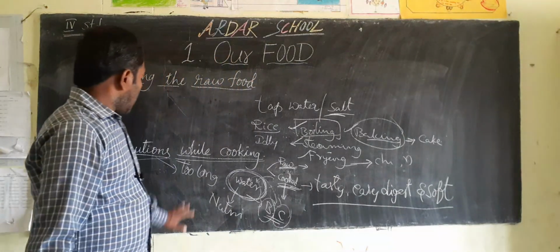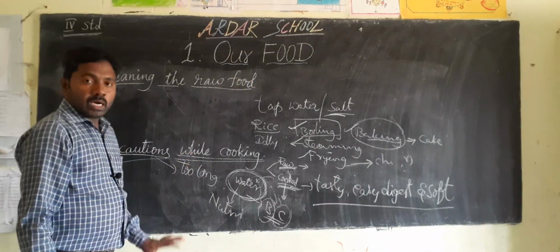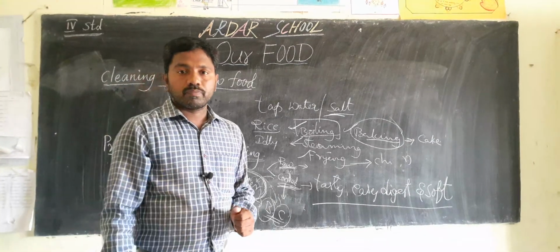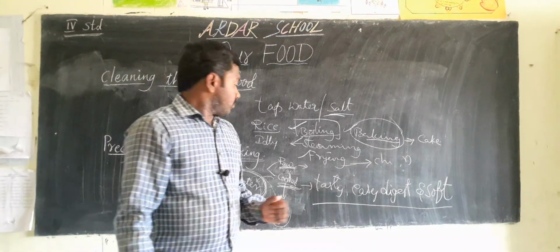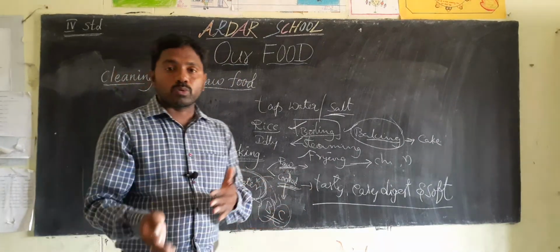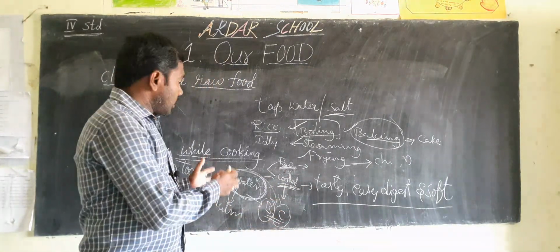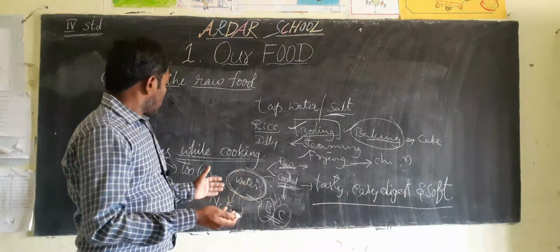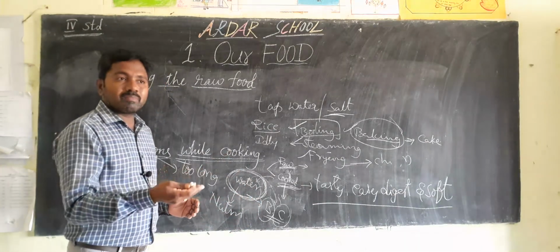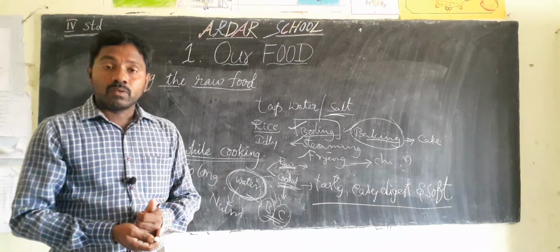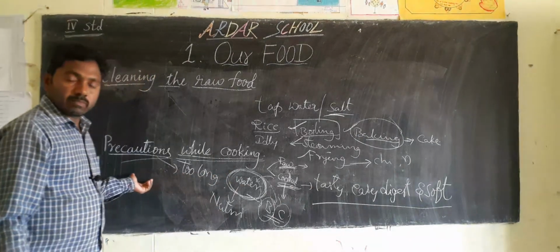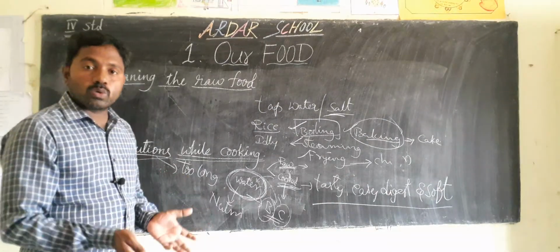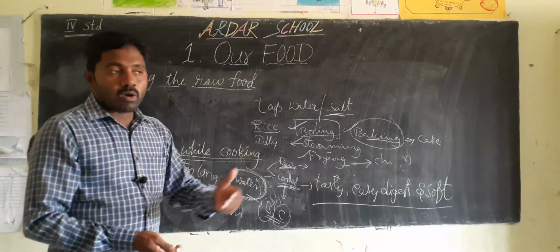Okay children, after cooking also we must take some precautions. Why? If you store these food items for a long time without following precautions, they may spoil.